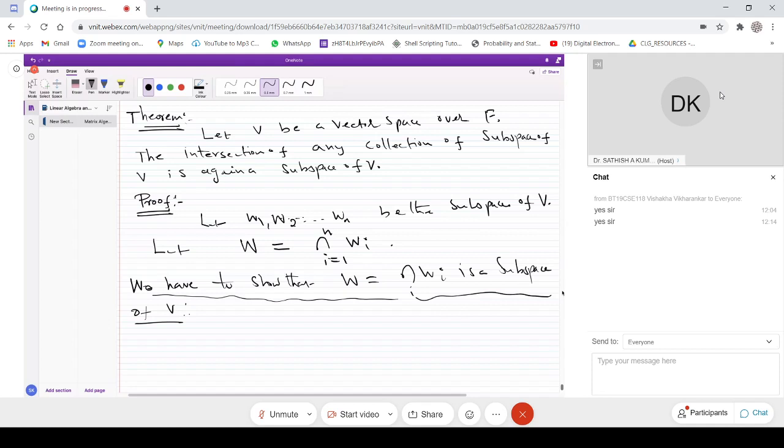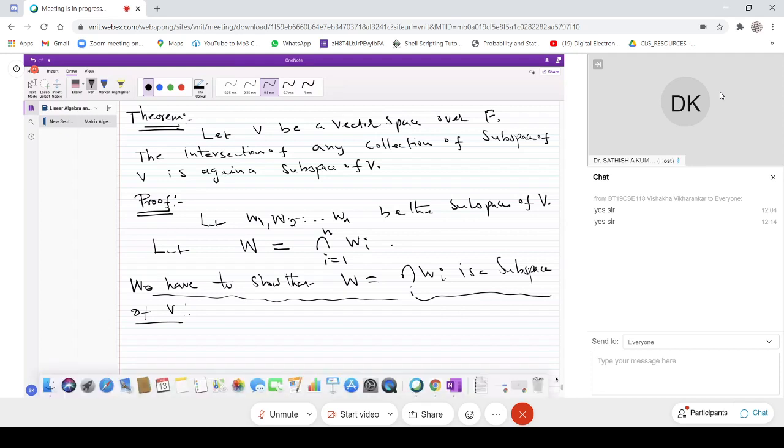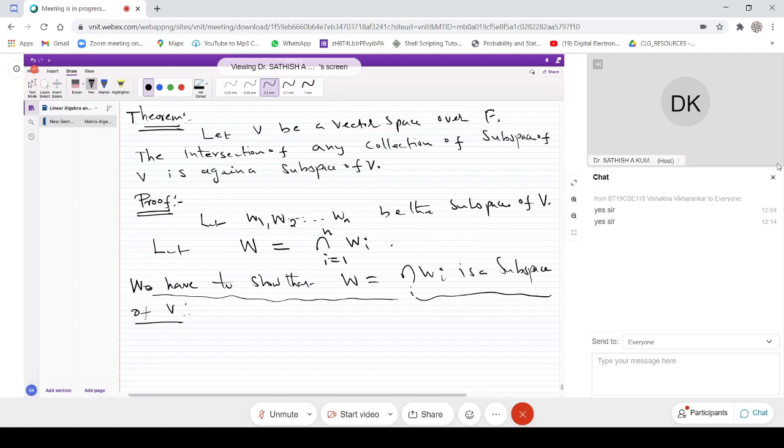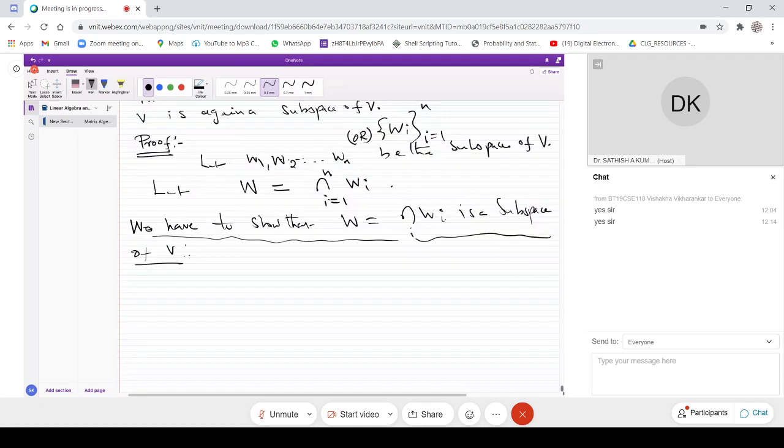We'll take W1, W2, etc., Wn, and take that collection as W alpha. The other way of saying this is, using set notation, the intersection of Wi, where i runs from 1 to n. The set Wi represents that there are n such subspaces in that.